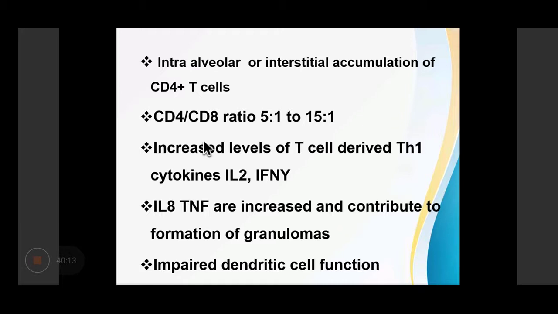So there is intra-alveolar or interstitial accumulation of CD4 T cells. The CD4 to CD8 ratio ranges from 5:1 to 15:1. There is increased level of T cell derived T helper 1 cytokines like interleukin 2 and interferon gamma. Interleukin 8 and tumor necrosis factor are also increased and contribute to formation of granulomas. There will also be impaired dendritic cell function.